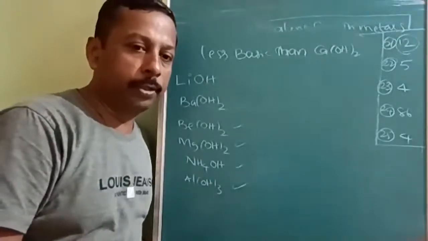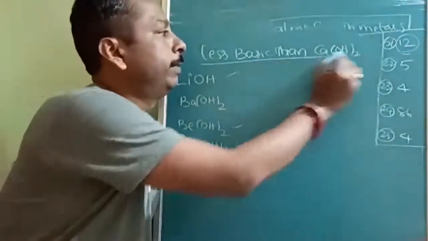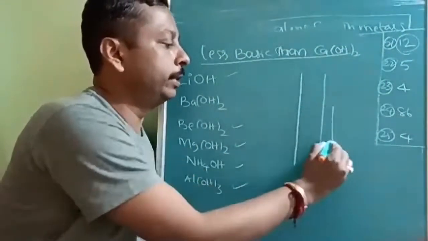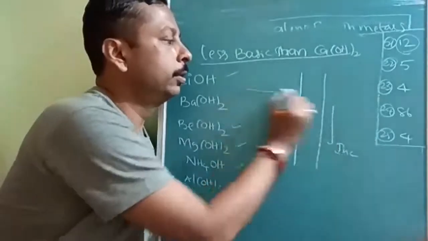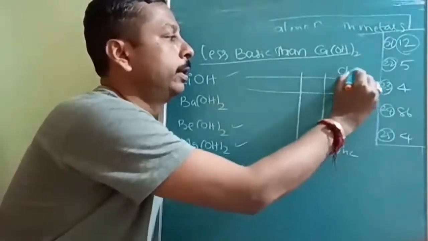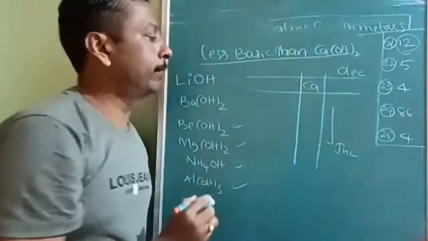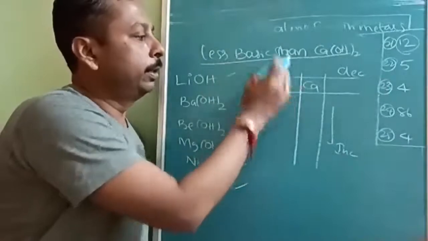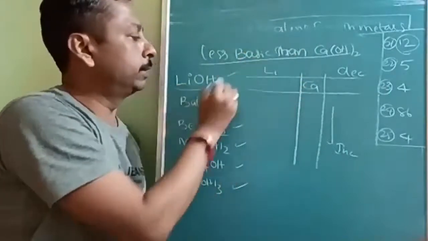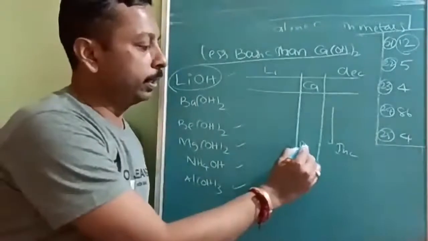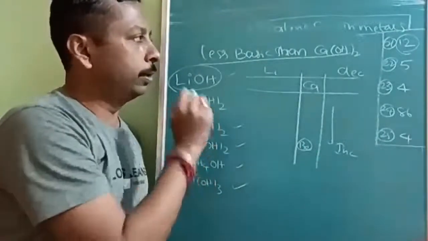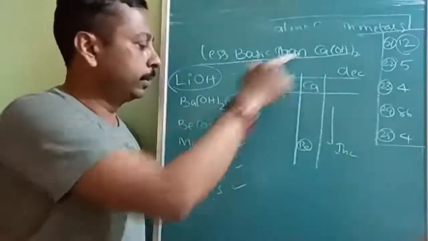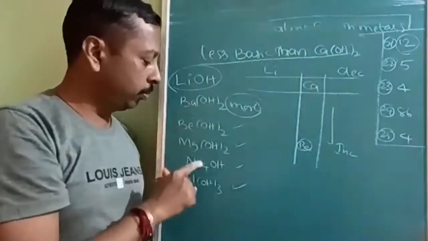Okay, next question is: how many of the following are less basic than calcium hydroxide? So very simple, down the group basic nature increases. Left to right basic nature decreases. Let us take calcium. Okay. So lithium is somewhere here. So obviously it will be in the above period. Therefore it will be less basic. Okay. Barium is here at the bottom. Therefore it will not be less basic. It is more basic. Okay. Then beryllium is just above. That's why less basic. Magnesium is above, so less basic.